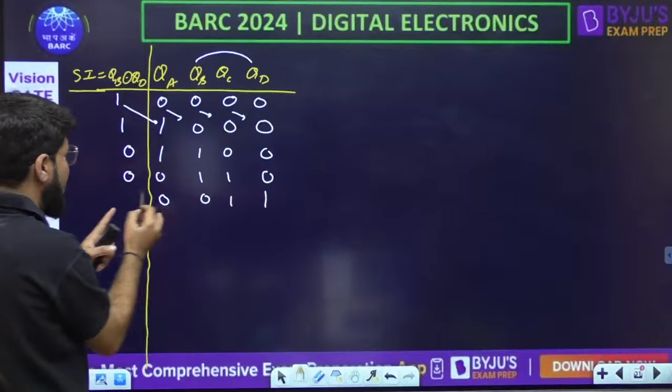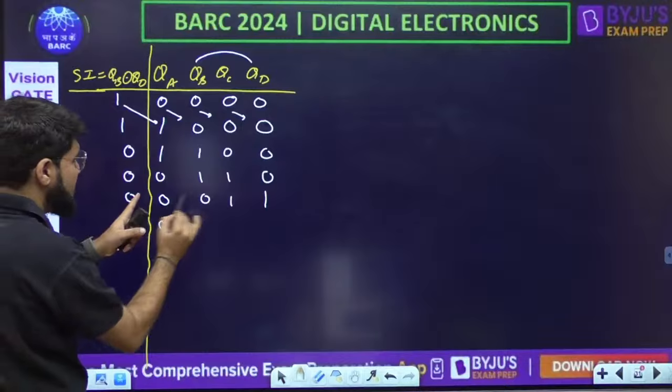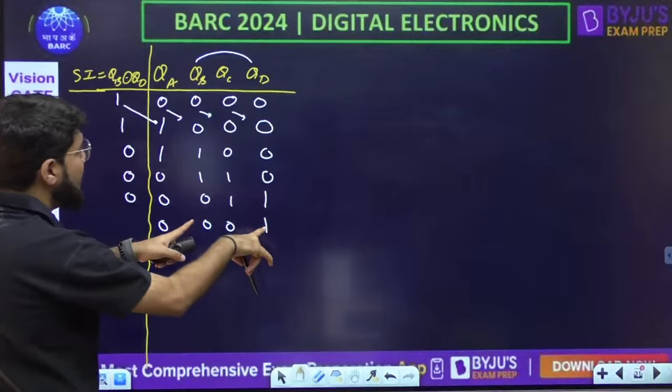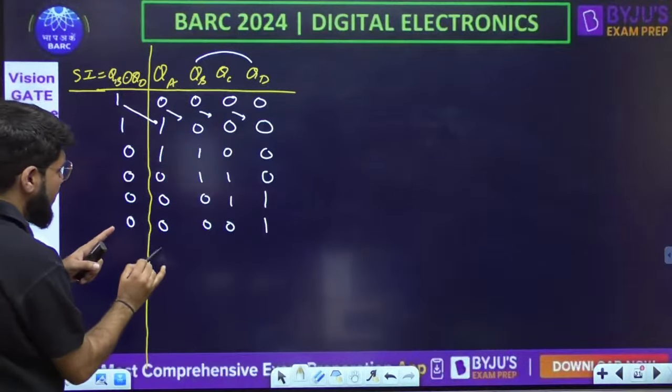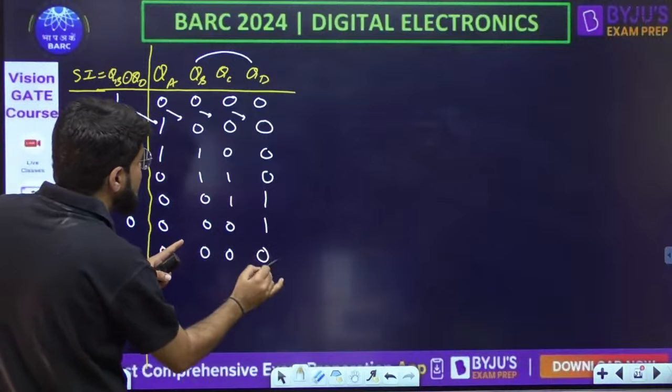B and D are again different, so this is 0. यहाँ पे आया 0 and then 0, 0, 1 forward. B and D are again different, so this is 0. इधर आएगा 0 and 0000. Oh my god, repetition starts.